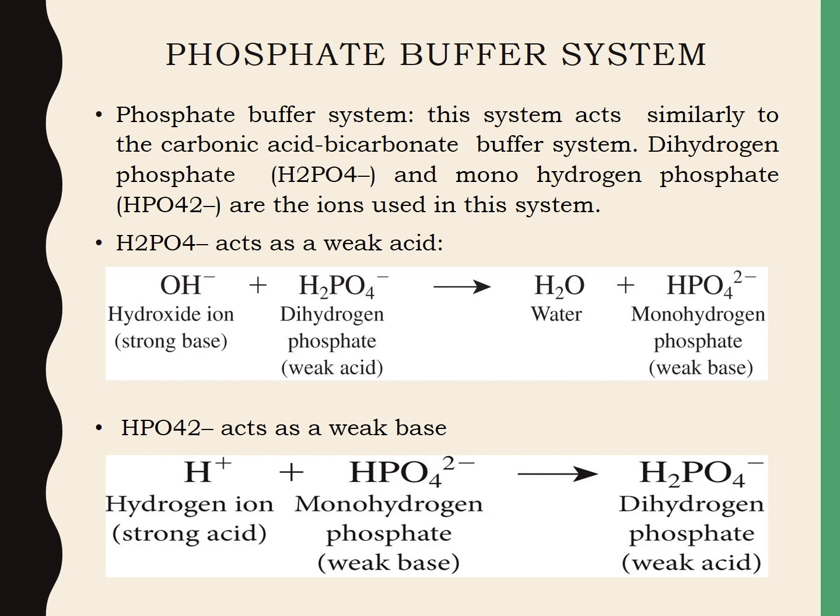and monohydrogen phosphate. And the monohydrogen phosphate ion is capable of buffering the H+ released by a strong acid, such as hydrochloric acid, by acting as a weak base, and the reaction is given. That is, the monohydrogen phosphate acts as a weak base and combines with the hydrogen ions released from any strong acids, and these combine to form dihydrogen phosphate, which is a weak acid. This is the phosphate buffer system. It is used for acid base balance.